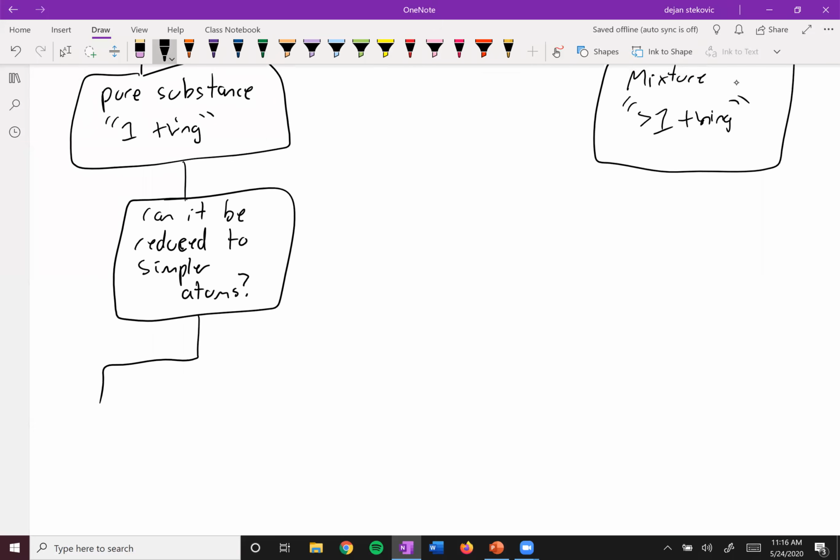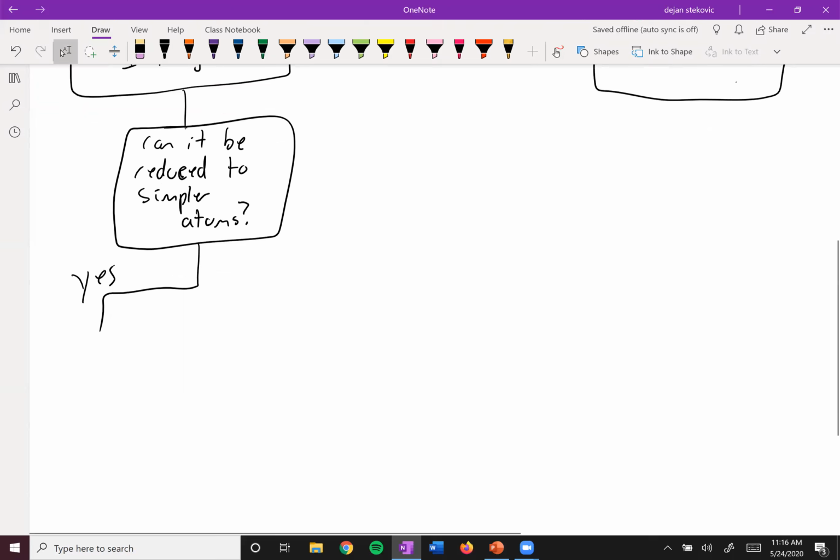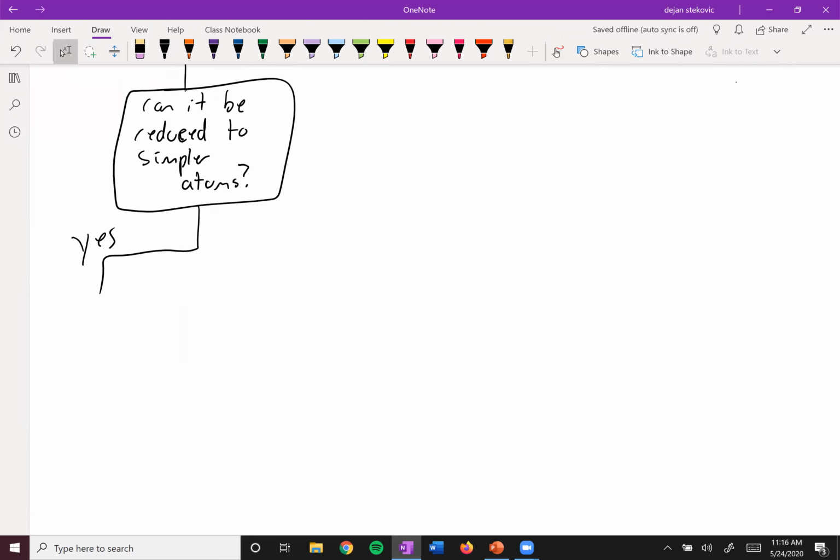If you answer yes to this question, that it can be reduced into simpler atoms, then what you have here is a compound or a molecule. A compound or a molecule is more than one element combined through chemical bonds.